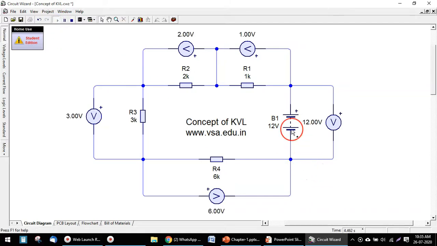The battery voltage is 12 volt. Across this 1 kilo ohm, the voltage produced is 1 volt. Across 2 kilo ohm, it is 2 volt. Here it is 3 volt and here it is 6 volt. So 6 plus 3 plus 2 plus 1 will be equal to 12. So 12 minus all these algebraic additions will be equal to 0. This satisfies Kirchhoff's voltage law.